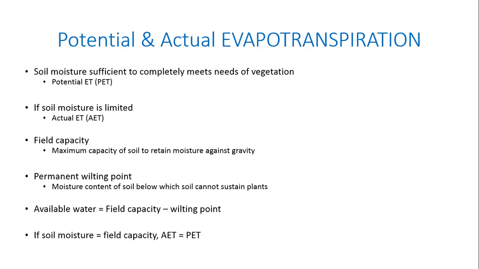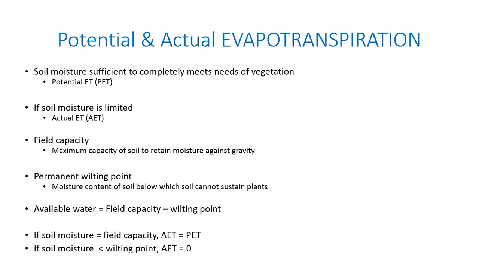Does everybody agree? Yes. If soil moisture is less than wilting point, then the actual evapotranspiration, because it has gone below wilting point, the plant is no longer able to take water from the soil. If the plant is no longer able to take water from the soil, there's no possibility of any evapotranspiration happening. So AET becomes equal to 0, at which point you will say that the plant has died.